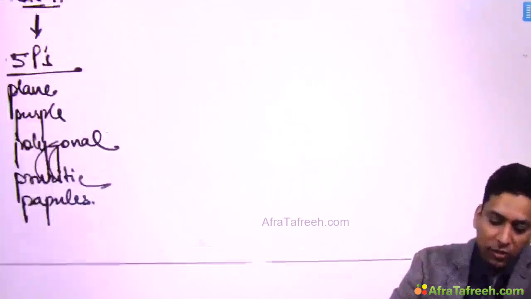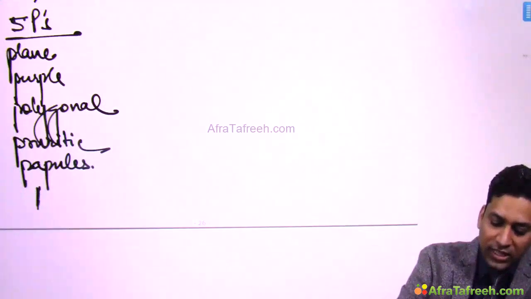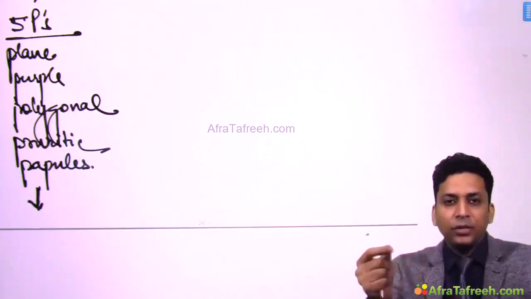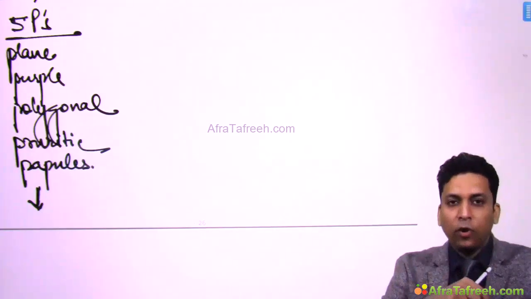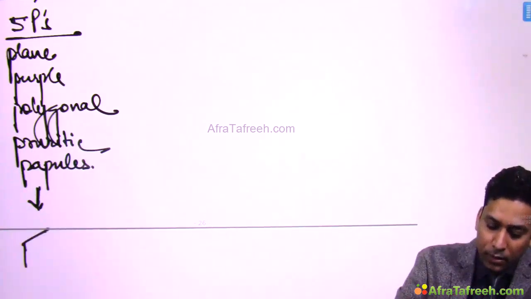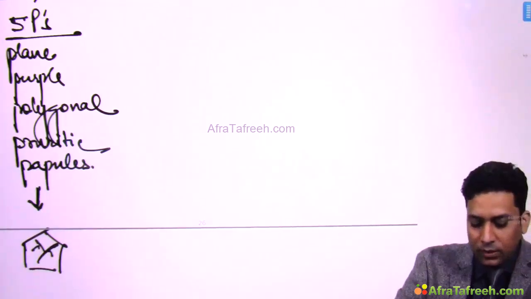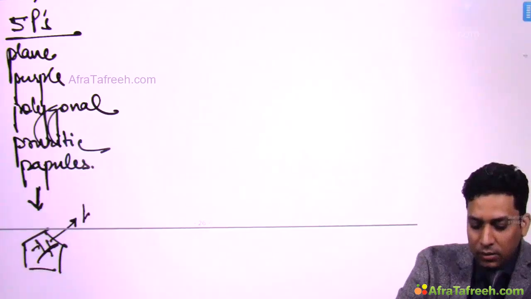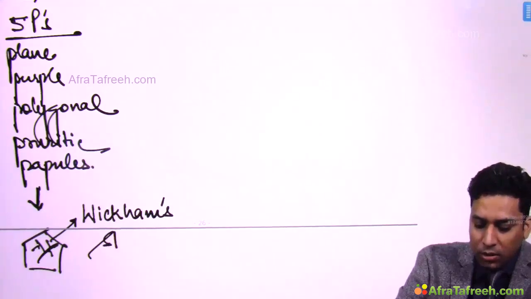One characteristic feature of these papules, if you closely examine them, and if you are unable to see, you can just put a drop of oil and see it under a hand lens. You will find this net-like reticulate pattern. This is known as Wickham's striae.